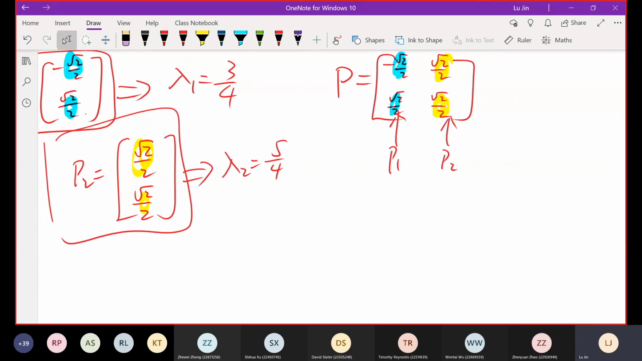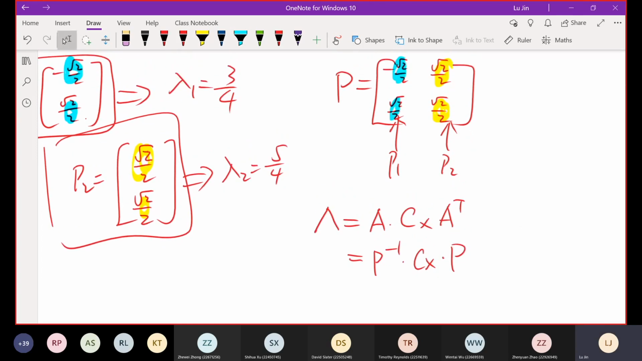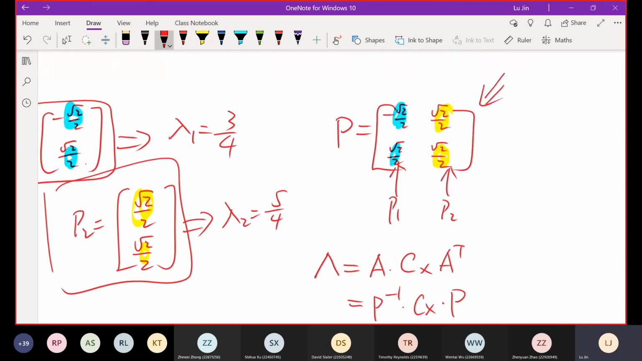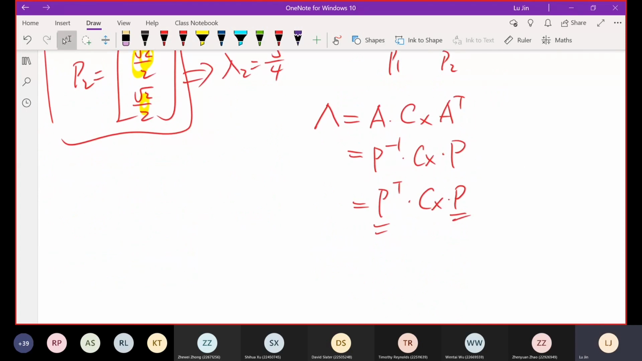What we want to do in this question is diagonalize the CX matrix. After diagonalization, we produce this thing, which is equal to A by CX by A transpose. But by using this matrix P, this is actually equal to P inverse by CX by P. In this question, because CX is a symmetric matrix, P inverse is actually equal to P transpose, and then CX by P. This P is the matrix we produced here.